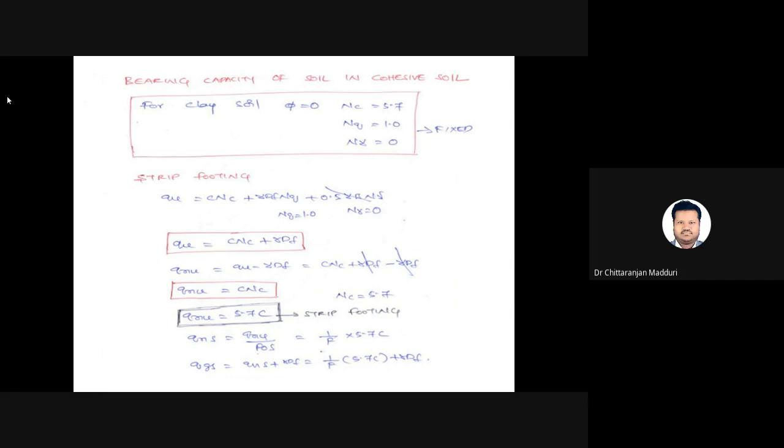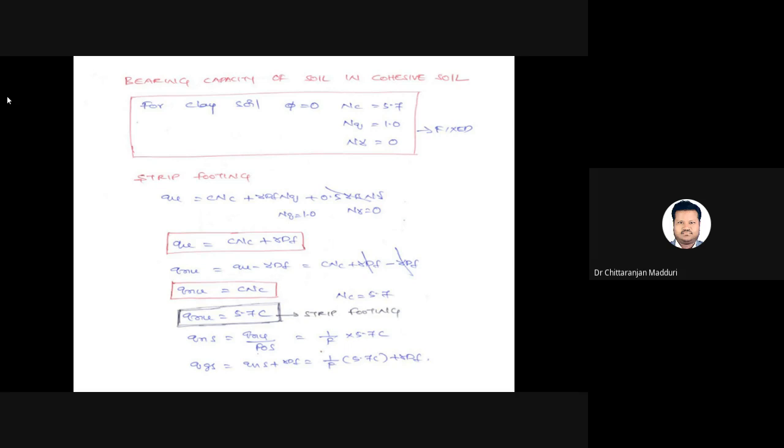You don't need tables or charts. Nobody will give these in the problem, so don't ask for tables and charts. As a geotechnical engineer, by default, you should know these values. Nc for clay soil equals 5.7, Nq equals 1.0, Nγ equals 0.